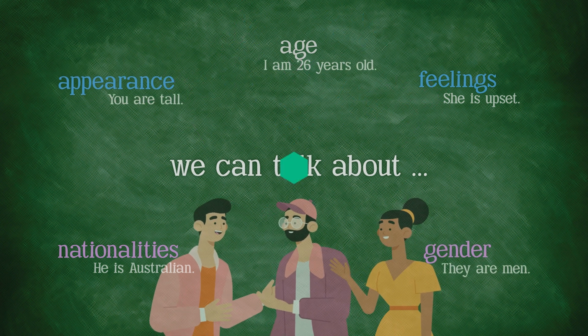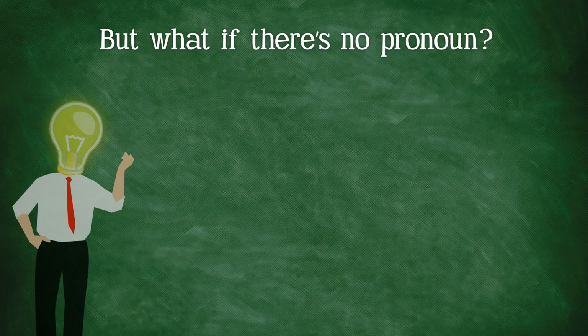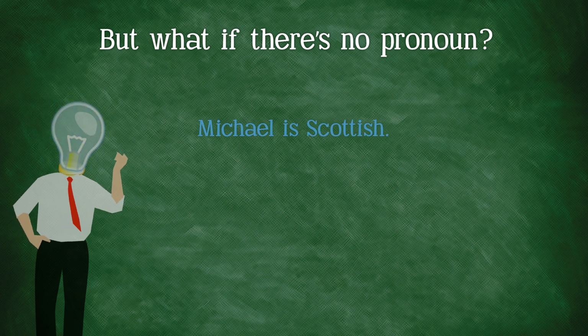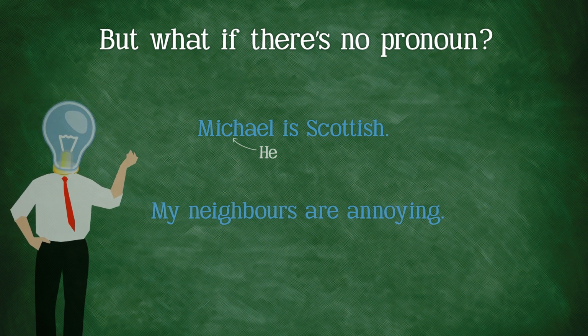Now, one of the secrets to getting the be verb right is its application to people and things that don't take on the form of pronouns, as in these examples. Michael is Scottish. We know that Michael is a male name, so Michael means he. That's why we say Michael is Scottish, because we can also say he is Scottish. My neighbors are annoying. In this example, my neighbors can be replaced with the pronoun they. We can easily say they are annoying.